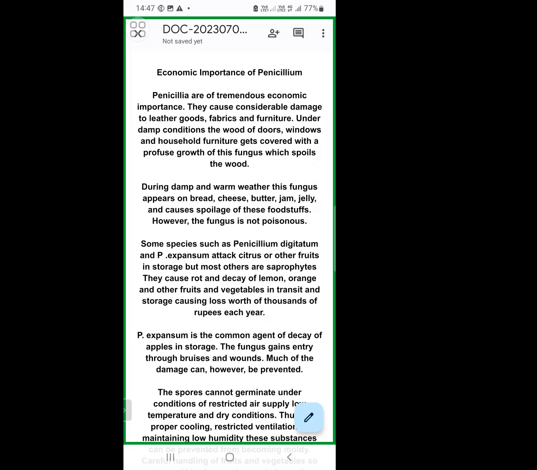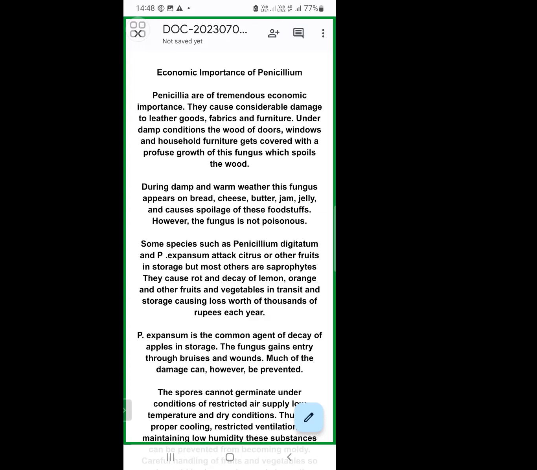These Penicillium species attack furniture, wood, and leather products, and they spoil fabrics and paper also. Whenever moist conditions are available, Penicillium species will attack fabrics, furniture, wooden articles, and leather items. All these are attacked by Penicillium species and spoiled. So, this is one of the harmful effects of Penicillium species.